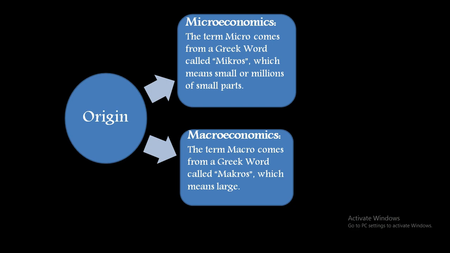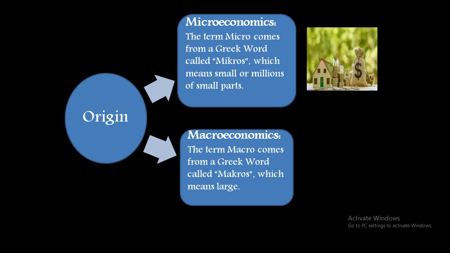Microeconomics has originated from a Greek word called mikros, and the meaning of mikros is small or millions of small parts. It means here in microeconomics, we talk about an individual entity, an individual firm. So here we talk about small entities or small units.